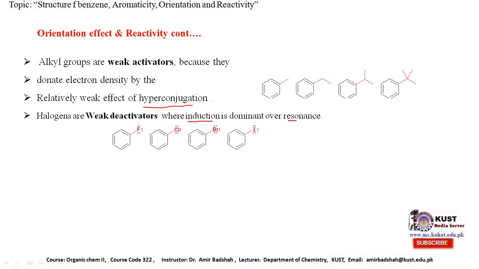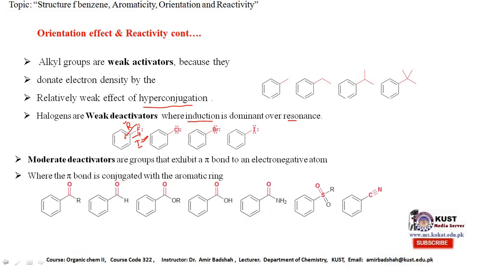Through resonance, it contributes electrons to the ring, but fluorine is more electronegative. All halogens are more electronegative compared to carbon, so through the inductive effect, they drag electrons. Mostly the resonance effect is dominant over the inductive effect, but this is a unique case. Here the inductive effect is more dominant compared to the resonance effect. If it drags electrons from the ring, it will deactivate the ring for further attack.